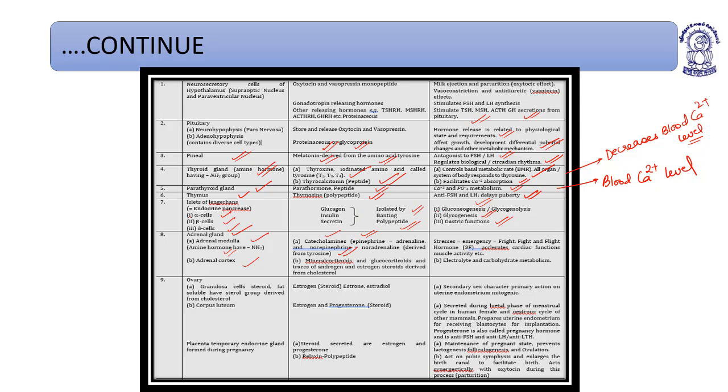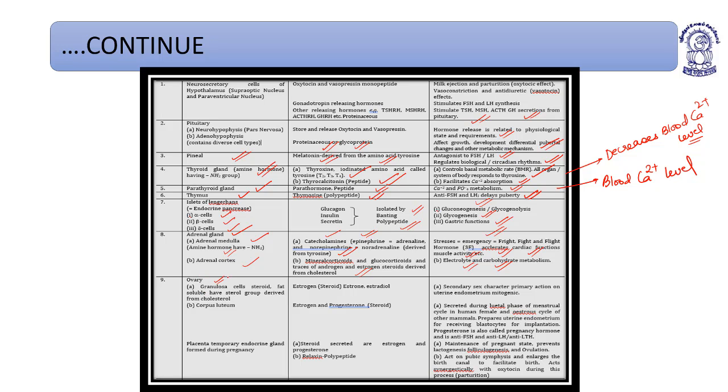Adrenal cortex: mineralocorticoids and glucocorticoids, with traces of androgen and estrogen. Steroids are derived from cholesterol. So mineralocorticoids, glucocorticoids, and sex steroids. Sex steroids basically secrete androgens. They are stress relievers. They activate during fight, flight, and fright conditions. The 3Fs accelerate cardiac functions and muscular activity. Mineralocorticoids help to balance electrolyte and water balance, and glucocorticoids help to maintain carbohydrate metabolism.